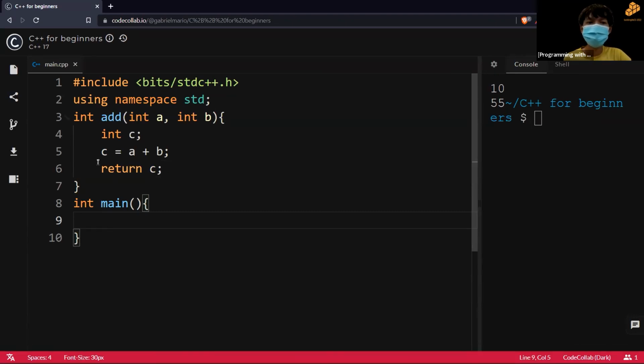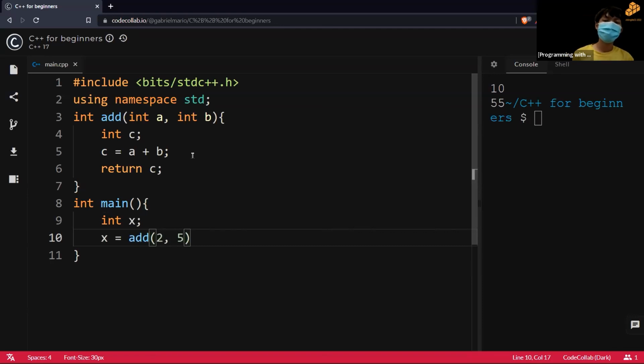If we want to use this function, you need to call it inside int main. I'll show you what calling a function actually means. When we use the function, you can think of it as converting the inputs into an output. Let's say we want to store the result of the addition into a variable. Let's call it int x, and we want x to be equal to add of 2 and 5.